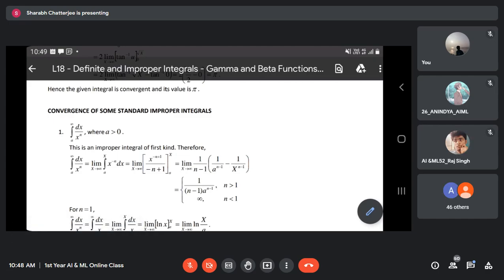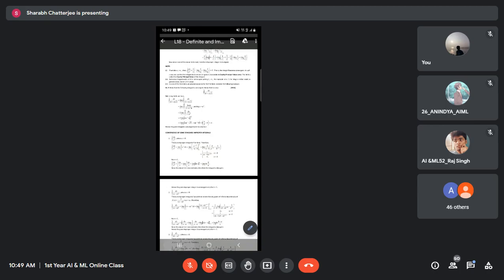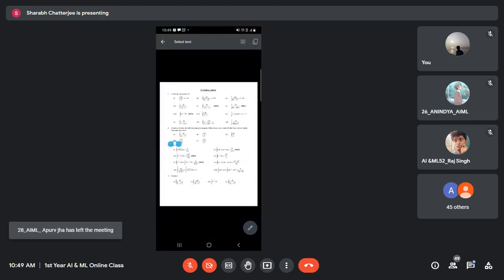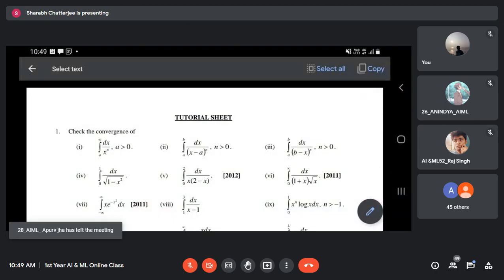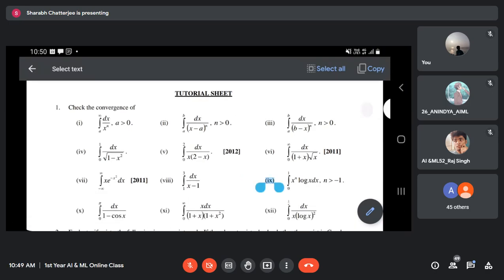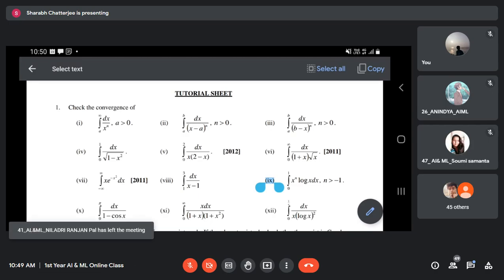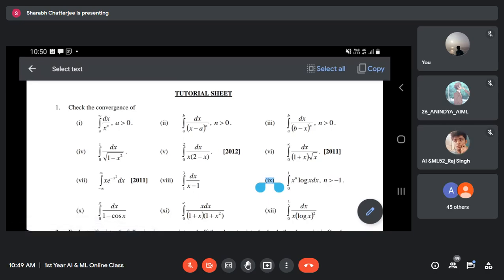Till now, whatever examples we took up, there was no n. Let's have a look at these examples. Except question number 1, 2, 3, and 9, all other questions don't have n in them. So question number 1, 2, 3 are the problems that we are going to learn now. Do you understand what I'm trying to say? There is no n.